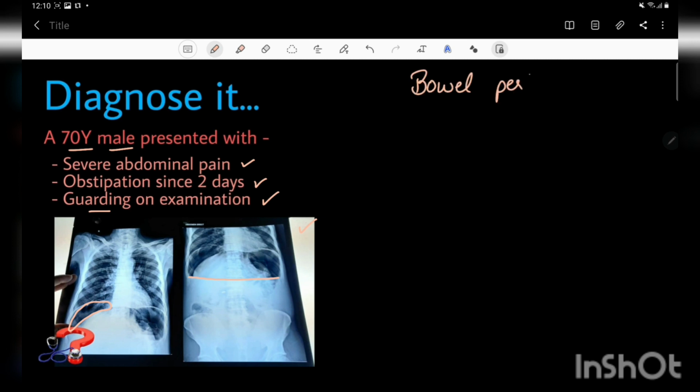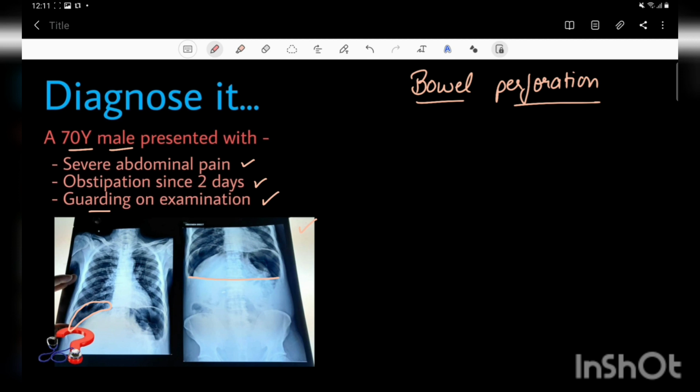We'll learn about the bowel perforation, like which part of the bowel gets perforated and how to identify that on the X-ray or a CT scan. So now let's discuss this bowel perforation. What would be the etiology of that bowel perforation in this case, and what are the other etiologies? Firstly, what is bowel perforation? Bowel perforation is basically the loss of continuity of the bowel wall.